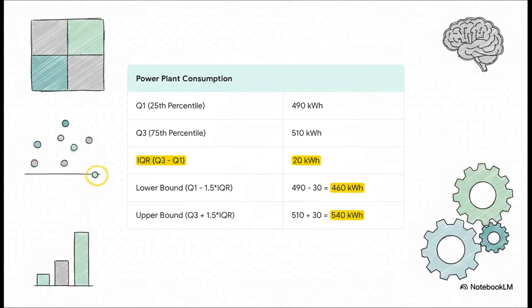Okay, let's put this to work with a real-world example. Say we're watching the daily power consumption of a power plant. We do the math, we build our fence, and we find that a normal day is anything between 460 and 540 kilowatt hours. So, if one day we get a reading of, say, 459, bam, the alarm goes off. That's an outlier. Now, it could just be a sensor glitch, or it could be a sign that something is seriously wrong at the plant, and that's why we have to investigate.